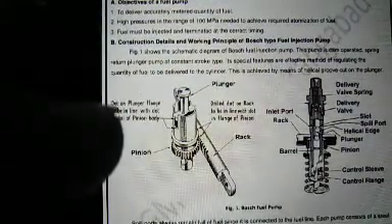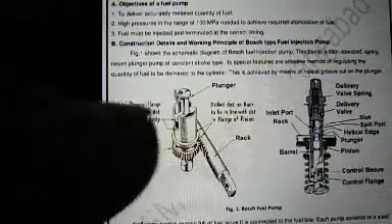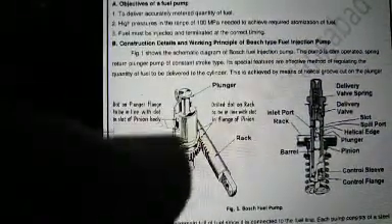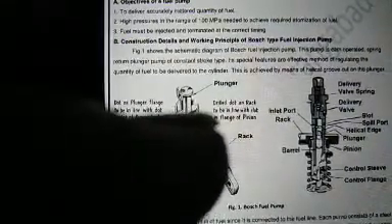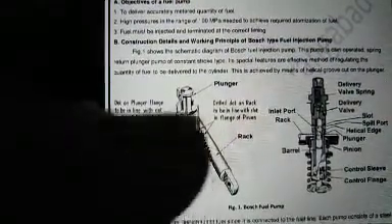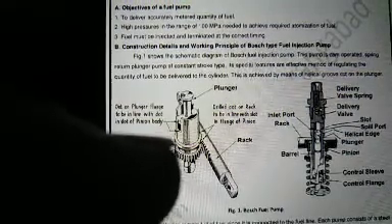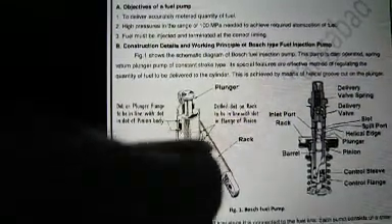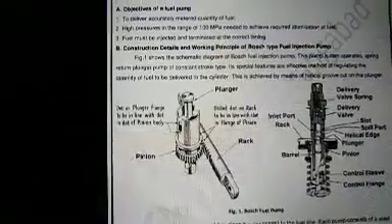Again, the dot on the plunger flange should be in line with the slot on the pinion body. This dot should be in line with the plunger body. Again, the drilled dot on the rack should be lined up with the slot of the flange of the pinion. These two should be in line, that is the plunger and the dot present in that body, and the rack and pinion arrangement should be in an inline arrangement.